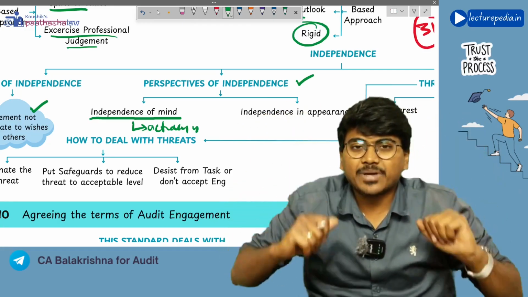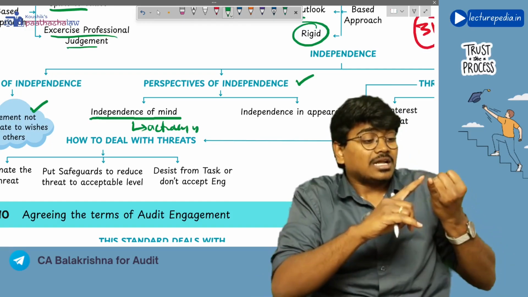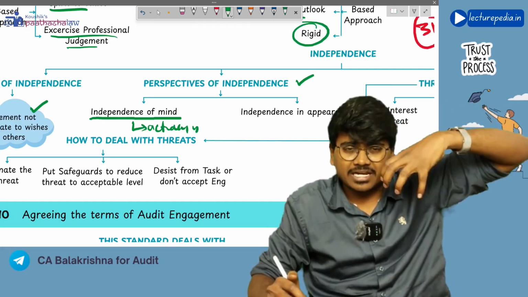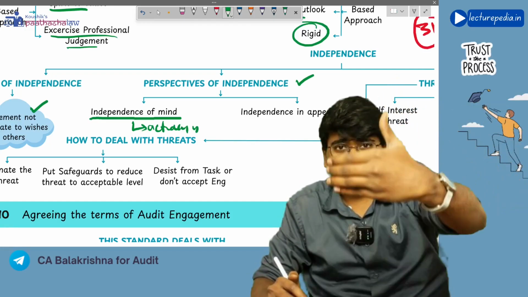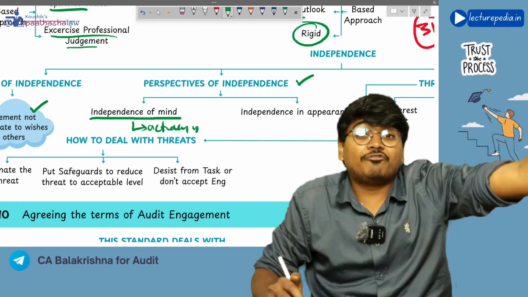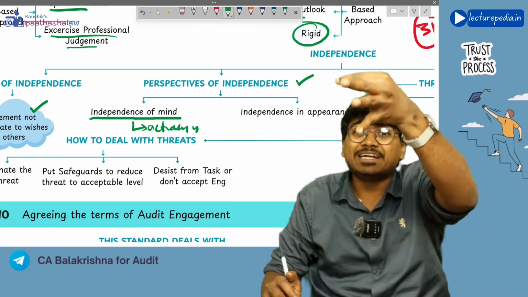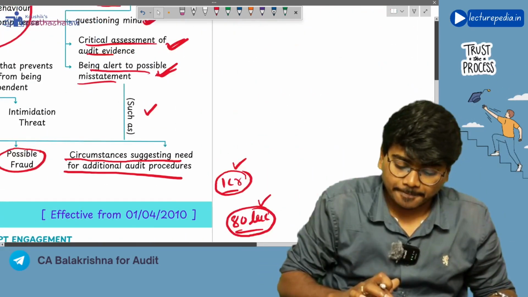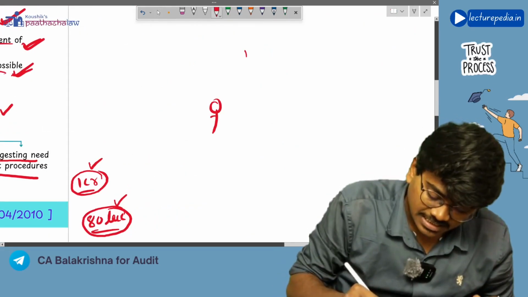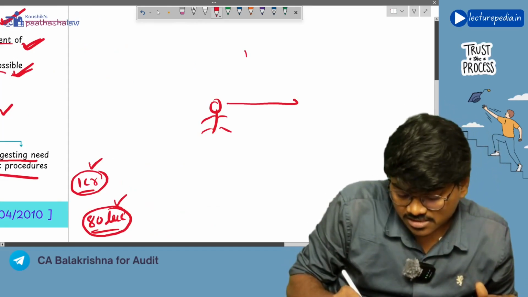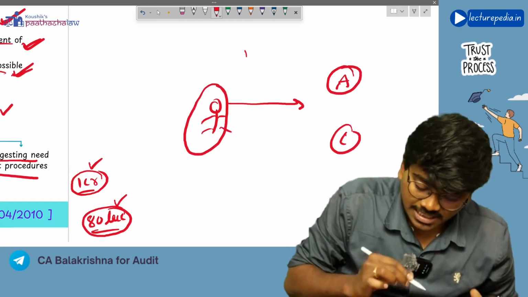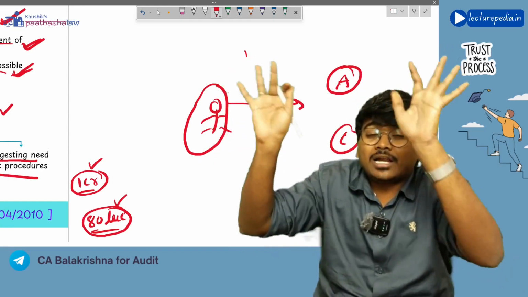Next, independence in appearance. Independence in appearance means a reasonable third party who has complete information about the relationship between auditor and client, by seeing their relationship, should feel that yes, the auditor is independent of the client, and that these two people are independent.